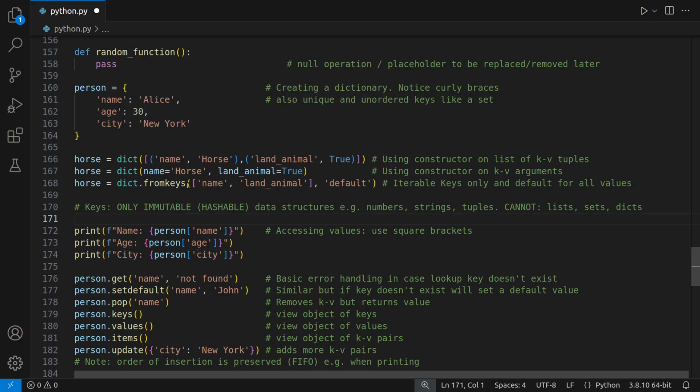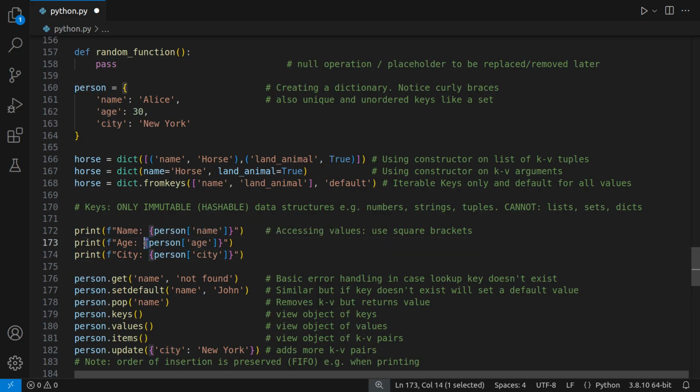Now, how do you access the value? How do you get values if you know the key? Remember before we talked about using a square bracket to access an element of a tuple? Then it's the same thing. Anytime you need to get a value, you always use a square bracket. It doesn't matter if it's a tuple or something else like a set or a dictionary, you use square brackets. So in this case, we want to grab the value for the key that contains the string name. Then we use this, and you can see we've done that for age and for city.